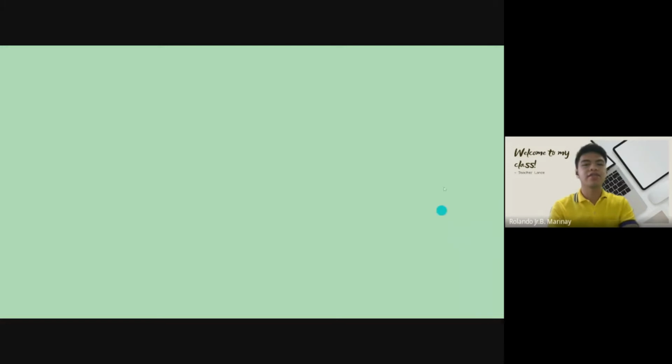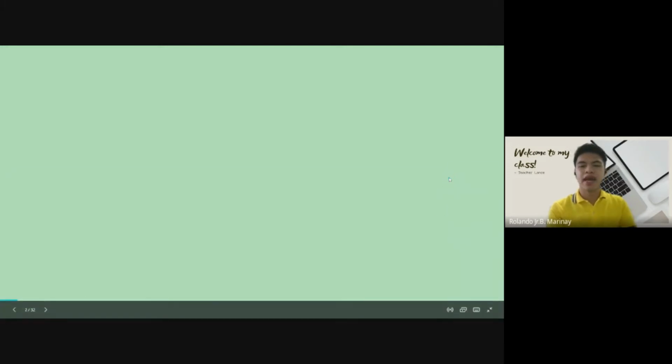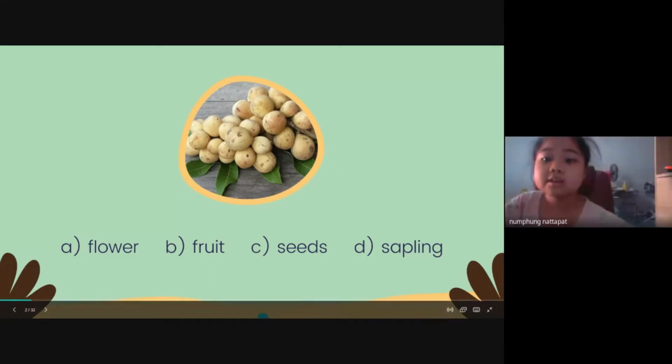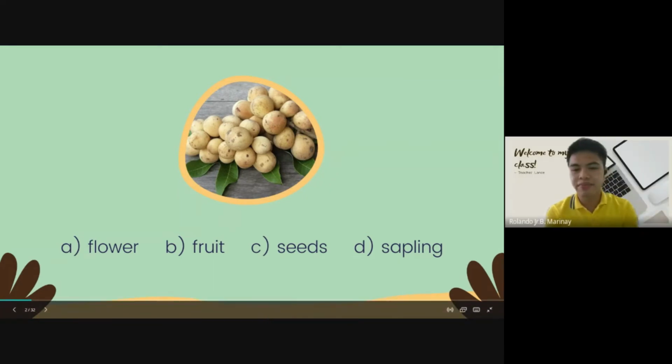Okay, let's start. I have here a picture. I'm not going to say it because that's going to be the answer. So you will decide what it is. Is it A, a flower, B, a fruit, C, seeds, or D, a sapling? And you will tell teacher what it is, okay?